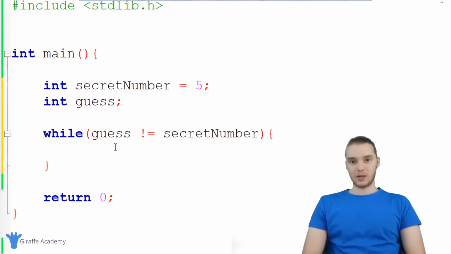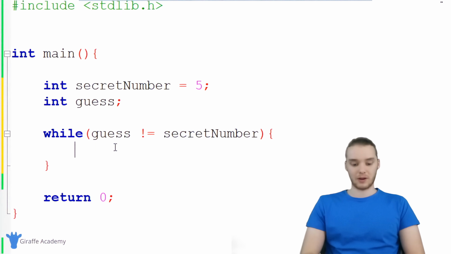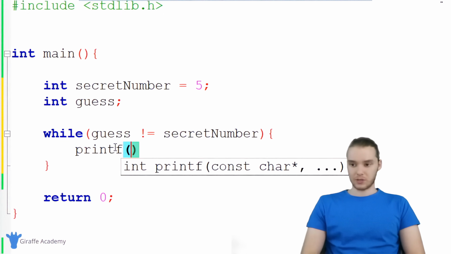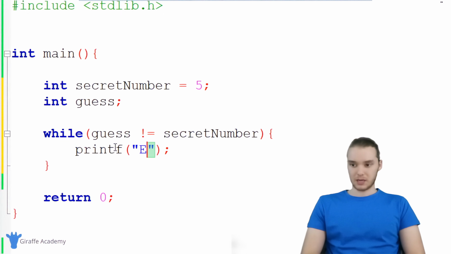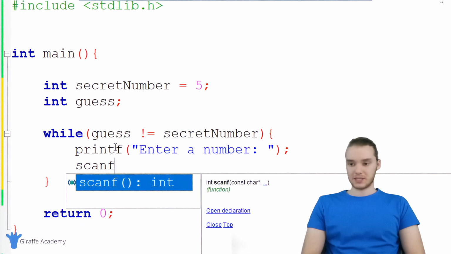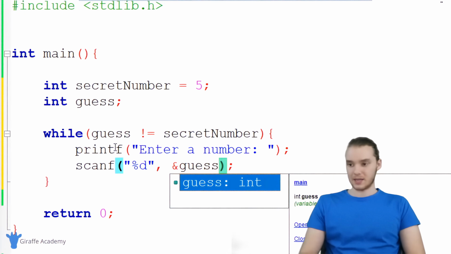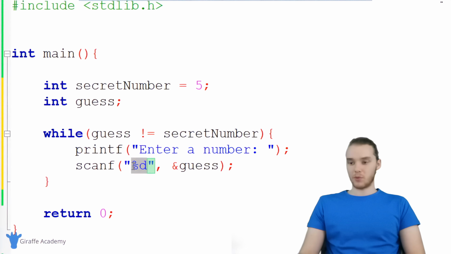Now, inside of here, we want to prompt them to enter their guess, and then we want to take whatever they enter and store it inside of our guess variable. So let's do this first. We'll say printf, and I'm just going to say enter a number. And then down here, I'm going to use scanf in order to get whatever number they enter, and I'm going to store it inside of that guess variable. So I'm just going to say &guess.